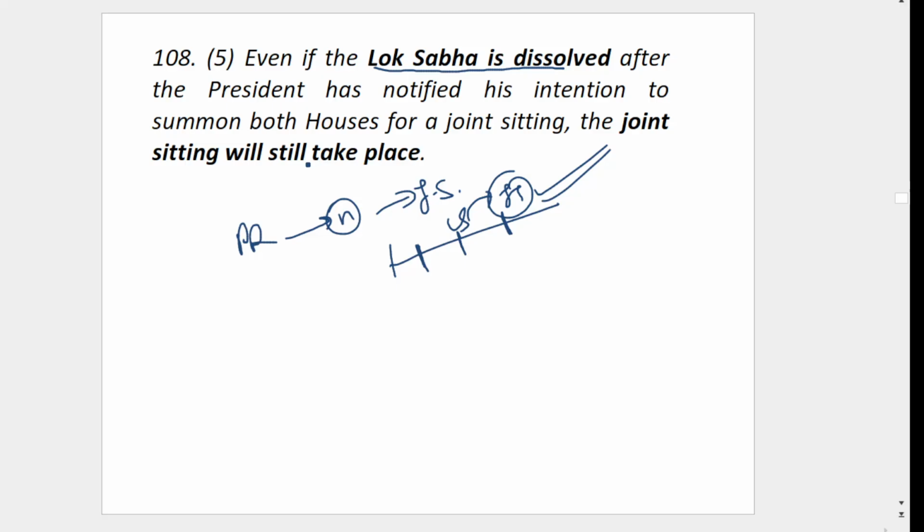That is, the joint sitting will still take place. Once it is notified, even if the Lok Sabha is dissolved and a new Lok Sabha comes, the joint sitting will be there. So the joint sitting will not end even if the Lok Sabha is dissolved. This is only once the President notifies. The President has to notify, after that only.